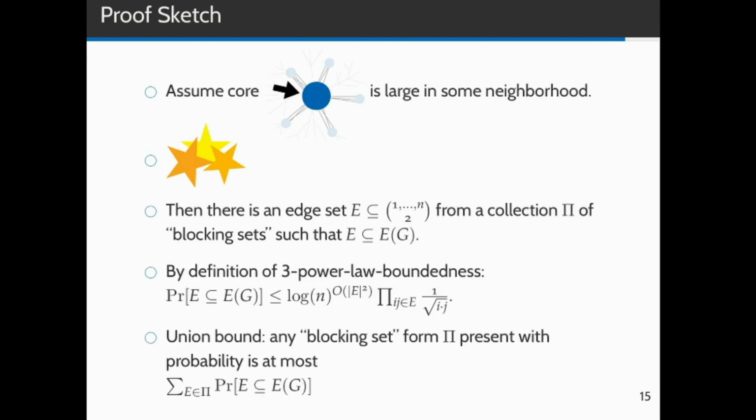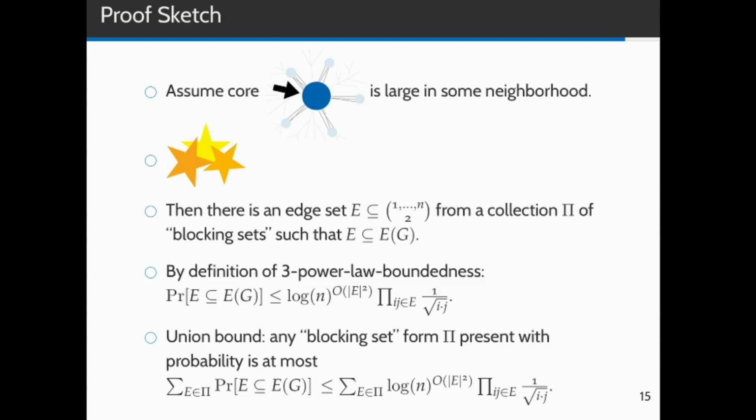But since we don't know which blocking set is present in the graph, we use a union bound. It tells us that the probability that any blocking set from pi is present in the graph is bounded by the following term. We sum over all edge sets E in pi and then take the probability that E is present in the graph. We substitute the bound from above and then obtain a bound on the probability that the core is large. Using some further calculations, we can then show that this probability is bounded in just the right way, that the running time of our algorithm is as desired.